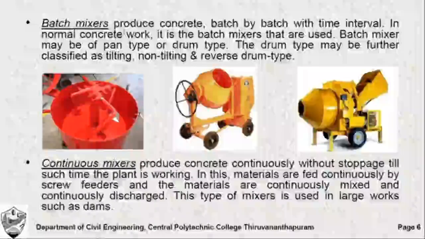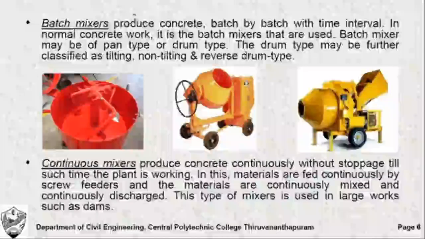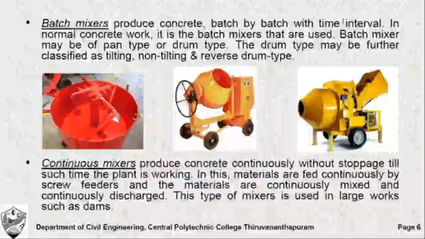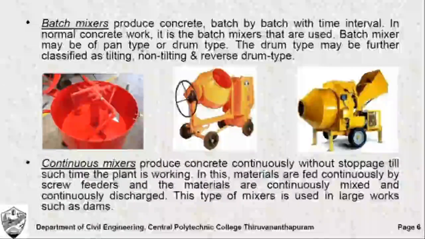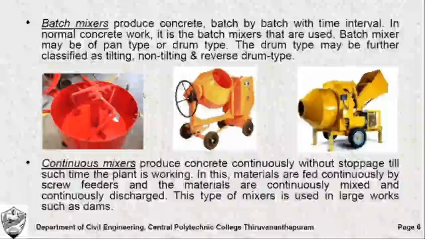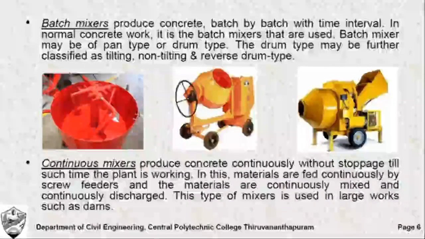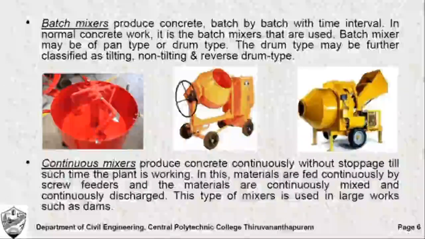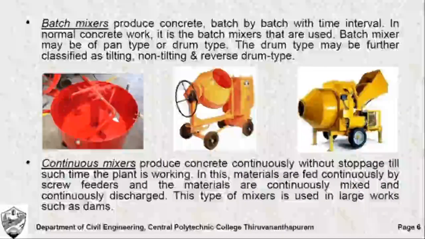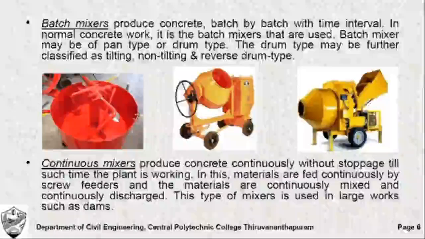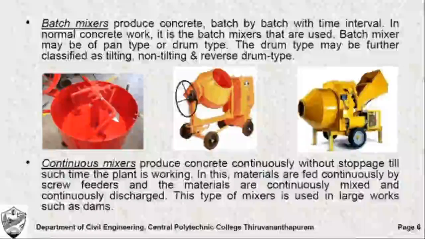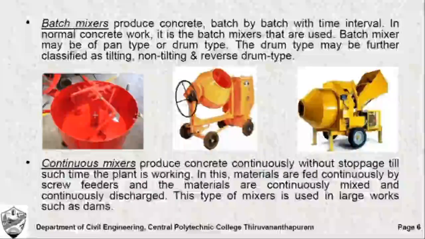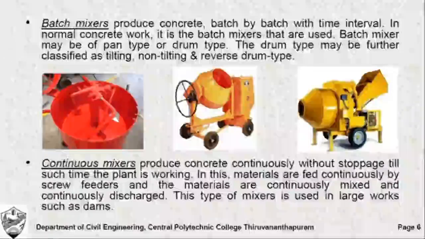Here you have two types of mixers: batch mixers and continuous mixers. Batch mixers produce concrete batch by batch at definite time intervals. These are again of two types: pan type and drum type. The first one is a typical pan type mixer, where you can see there is a pan which rotates about the vertical axis. The pan is fitted with blades. Once you fill in the ingredients, it gets thoroughly mixed. These are generally employed in large batching plants. These are not mobile in nature. They cannot be moved from one site to another.